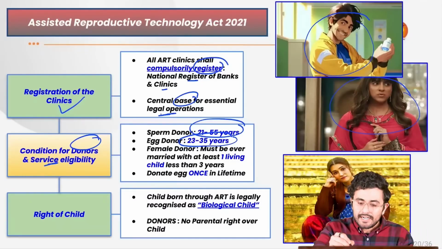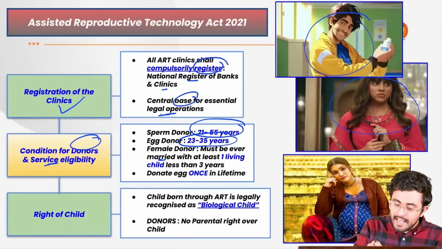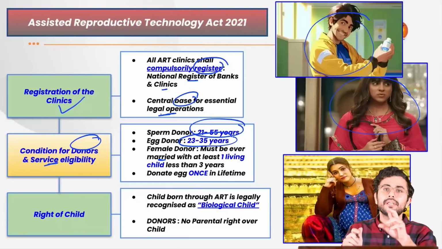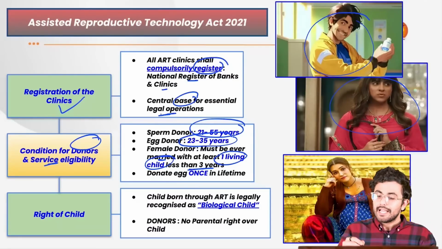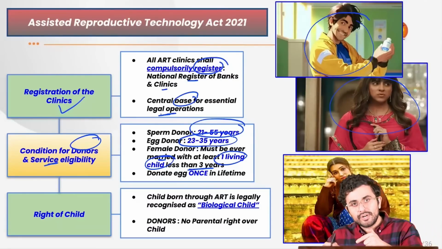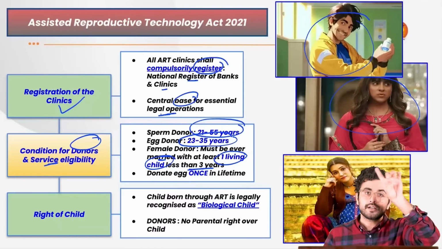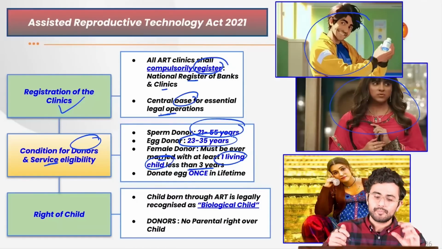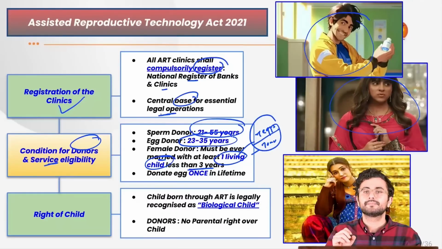Now keep this in mind that any such female donor, listen to this very carefully, must be ever married and shall have at least one living child whose age shall be at least 3 years. Such a donor who is donating the oocyte can donate only once in her entire life, but during that process a maximum of 7 eggs or 7 oocytes can be taken from her, right?